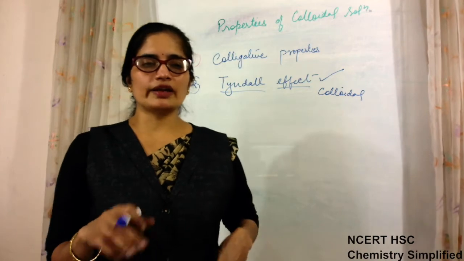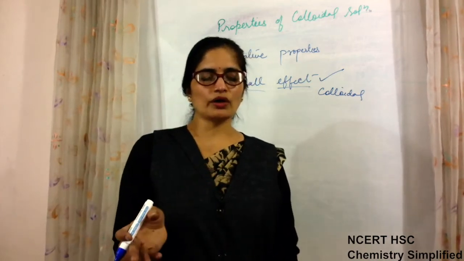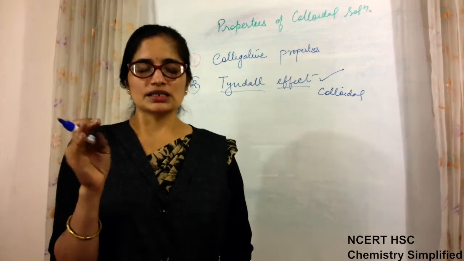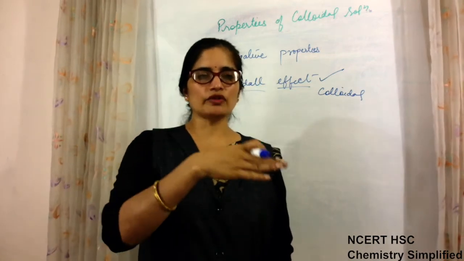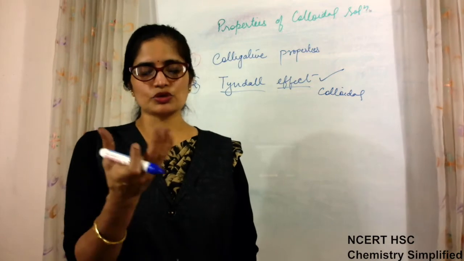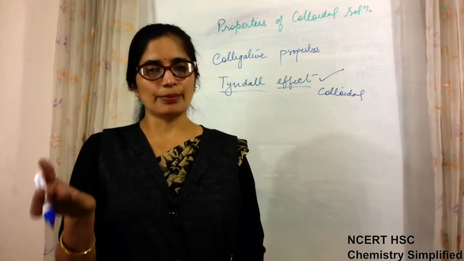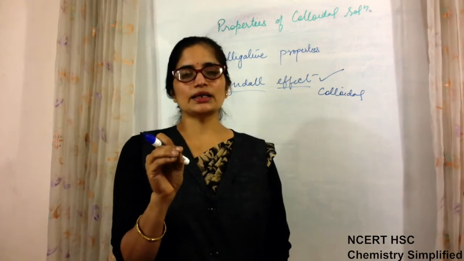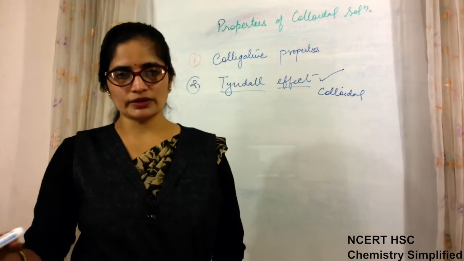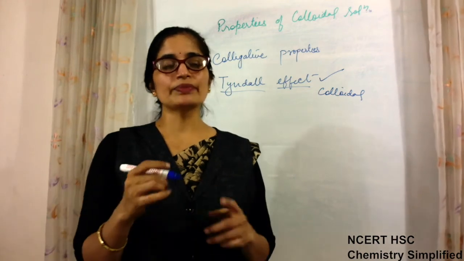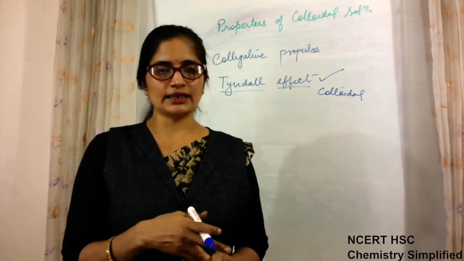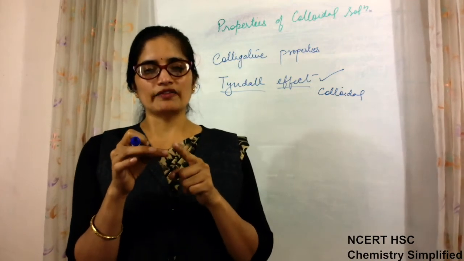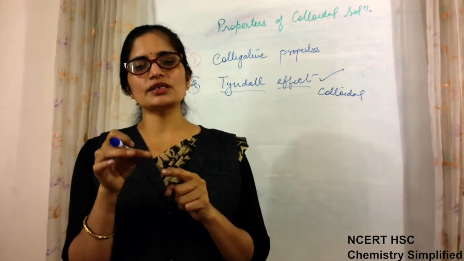Secondly, if the wavelength of the light is of the order of the size of the particles, then scattering is more prominent. Sometimes the wavelength of light falling on the solution is very big and the size of the particles is small, so those particles will not obstruct the path of the wave which is passing through, because for causing scattering of light, the wavelength should be of the order of the size of the particle.